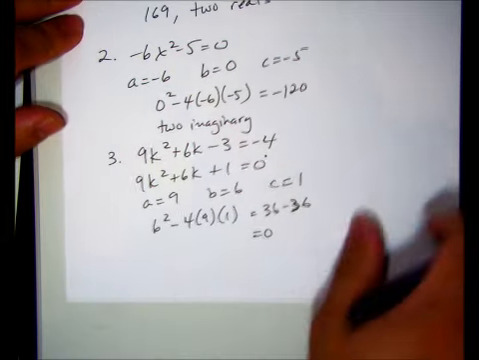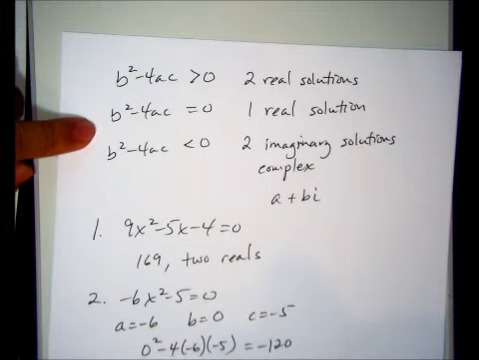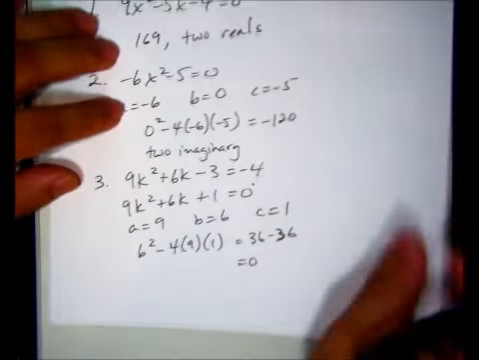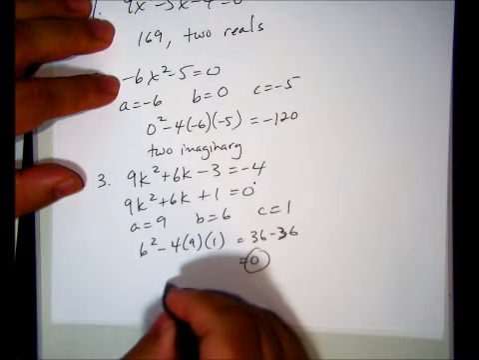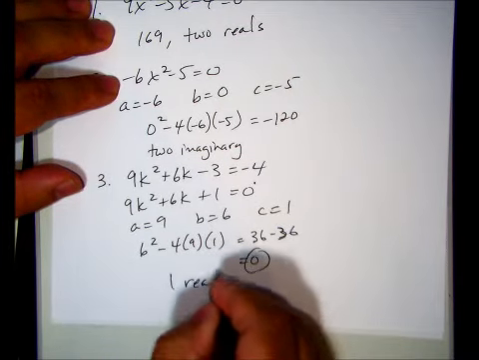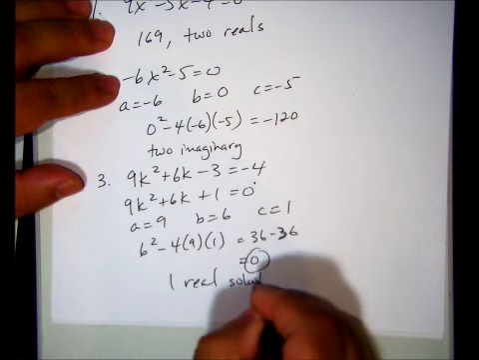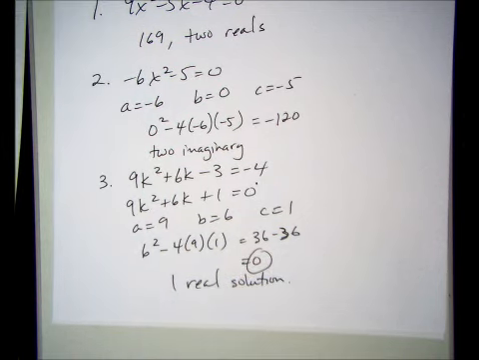If we remember back, if the discriminant is equal to 0, we have 1 real solution. So the discriminant is 0, and it's 1 real solution. See? Easy peasy.